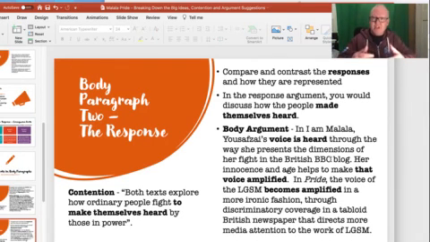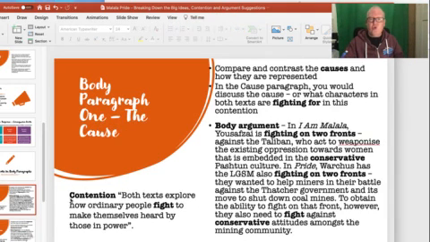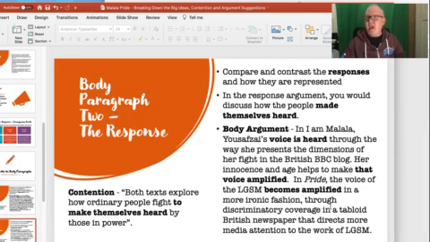So you'll see there that I've seen the similarities. I've got that comparison going on in the opening of my paragraph. Again, it's a response. So the first one is the cause. What are they arguing or fighting for? This is the response. What's the next step? How have they responded? And what are the composers saying about that response? And then you compare and contrast that.